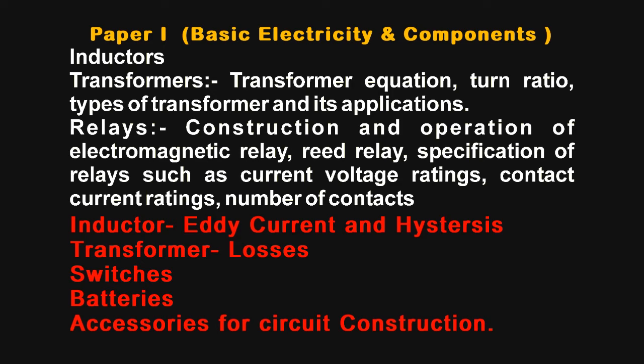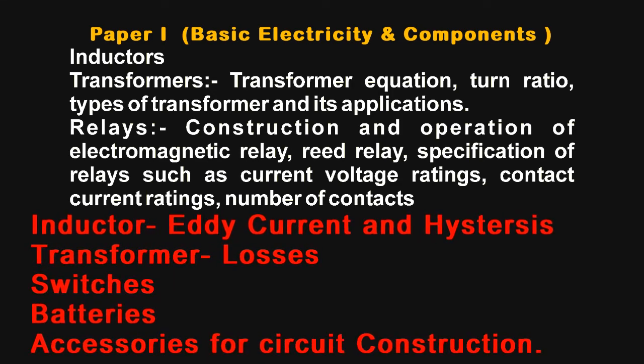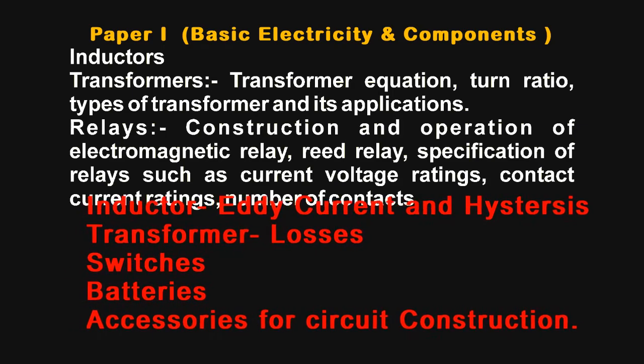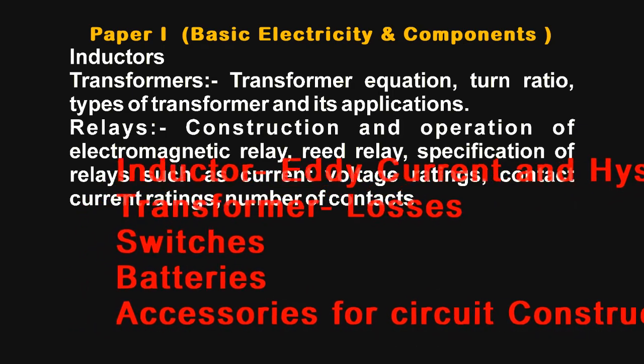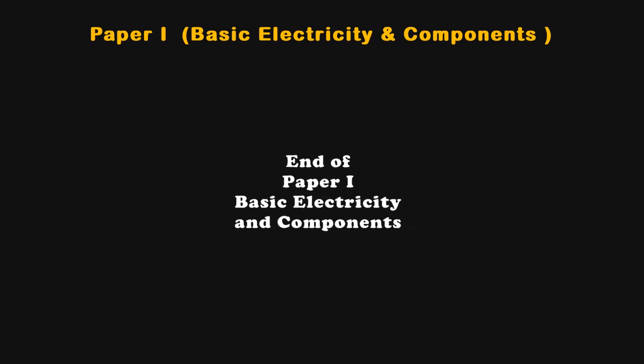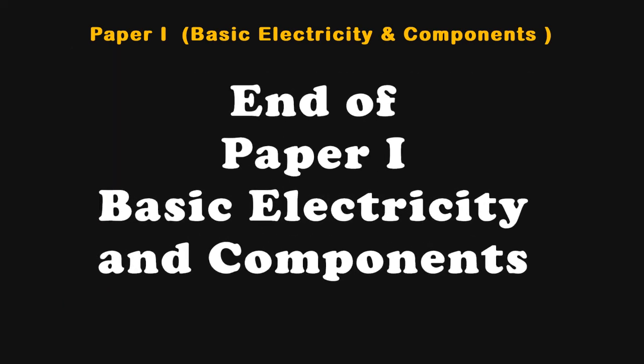The omitted part in the inductor is the eddy current and the hysteresis. In transformers, the losses are omitted here. Then the three components, switches, batteries and other accessories for circuit construction, are also omitted here. So this was all about paper 1, that is basic electricity and components.